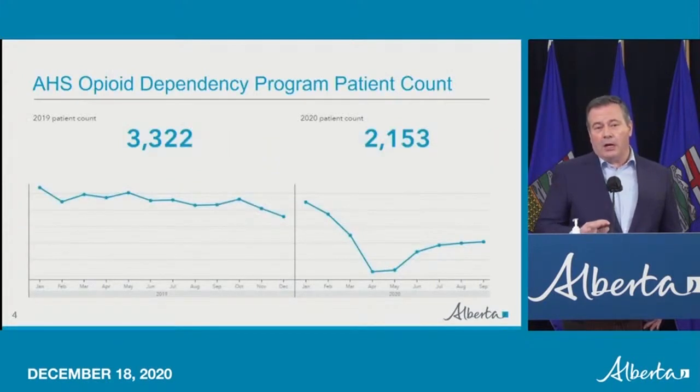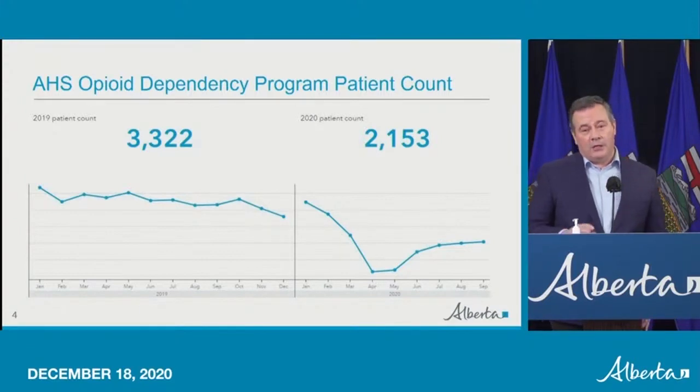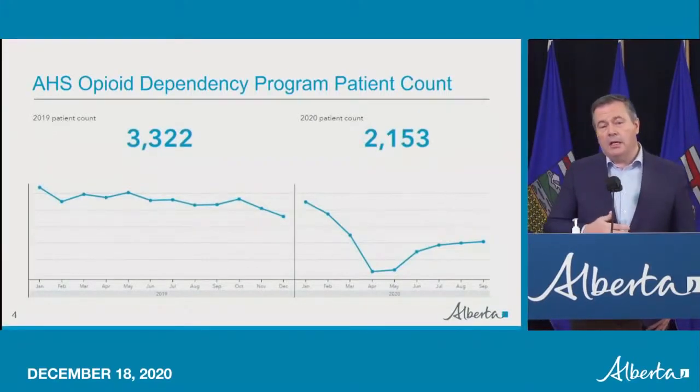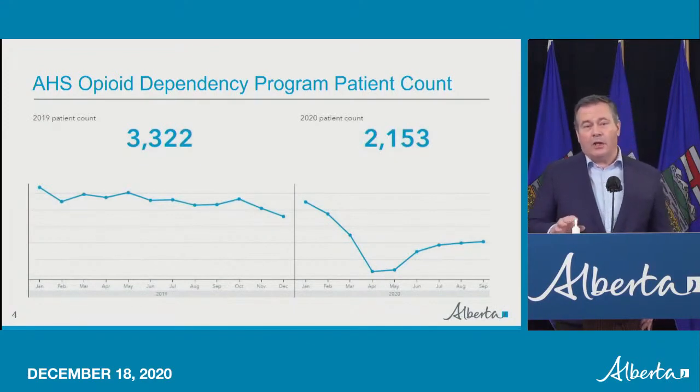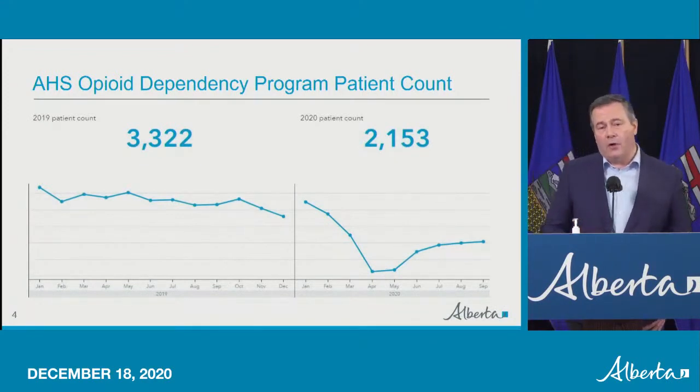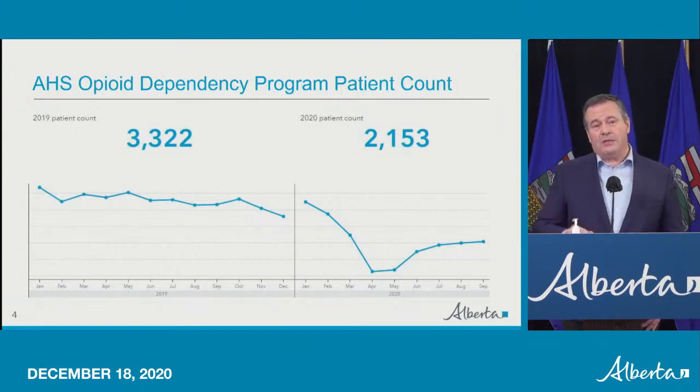When looking at recovery options, the AHS opioid dependency program patient count, as shown here, shows us the patient counts over the past 2 years. These programs provide Albertans with evidence-based first-line and second-line medical interventions for opioid addiction. So as you can see, public health measures in the spring did cause patient counts to drop from nearly 900 in January to only 56 in April, a 94% decrease, and there is no doubt that that had a very damaging impact, which we regret.